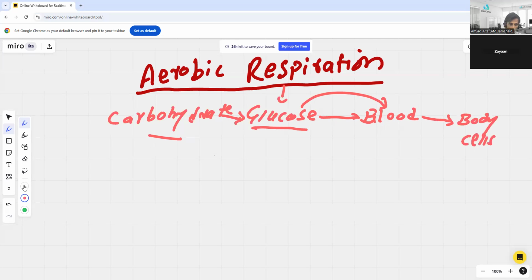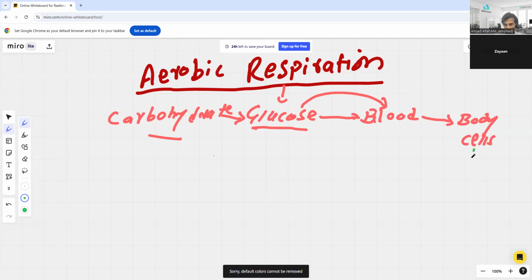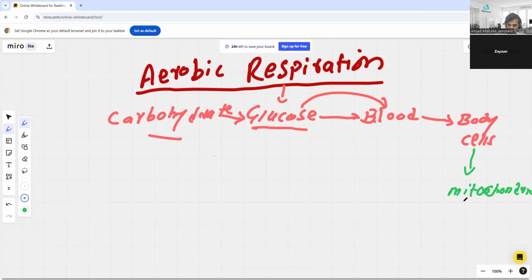And once it goes into the body cells, here we have mitochondria, a small subcellular structure which is the powerhouse of the cell.